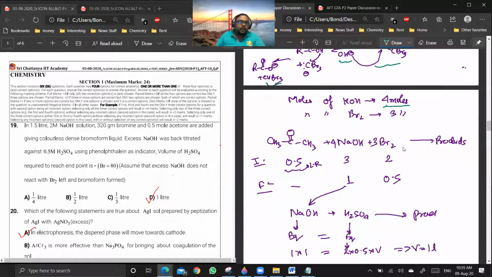You don't have to mug it up. You can see it from the mechanism itself. Okay. Now you are taking 0.5 moles of acetone, 3 moles of NaOH, and 2 moles of Br2. Now you see, which one of these 3 is the limiting reagent? Can you tell me?